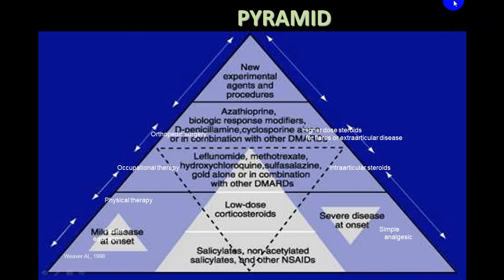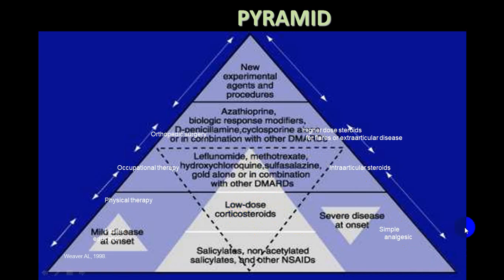Now this is a pyramid which is being there. Any person who comes to you with mild to moderate symptoms, usually you use salicylates, NSAIDs, etc., with physiotherapy and patient education. If the person has got a severe disease at the onset, yes, analgesic is used, and you directly go to the second stage, where you can sometimes give a low dose of corticosteroid for a short period to give them symptomatic relief.